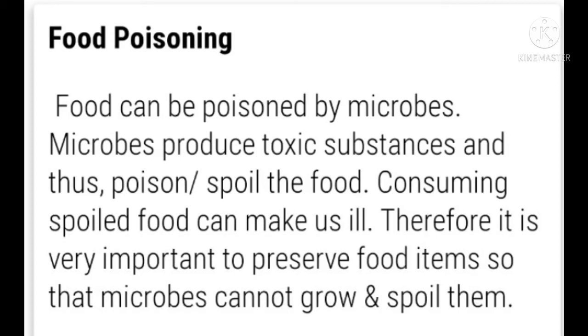Therefore, it is very important to preserve food items so that microbes cannot grow and spoil them. Now see, we have to preserve our food, otherwise the microbes or microorganisms will sit on it, release some toxic substances from their body, and if we consume it, we may fall ill. So for that we need to preserve our food items.